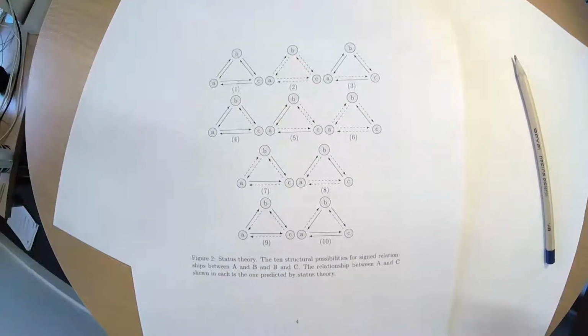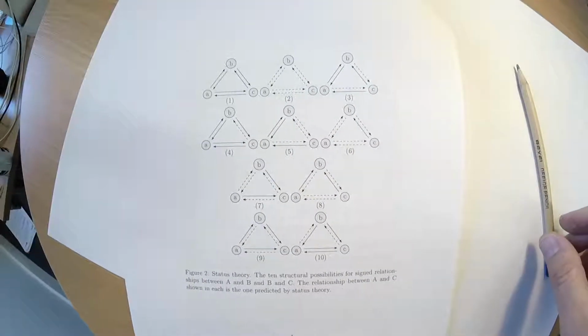Now, outside of the Blade trilogy, there doesn't seem to be much support for balance theory. In fact, one sociologist famously assessed the evidence and concluded there isn't any. And so status theory was developed, and this is status theory.